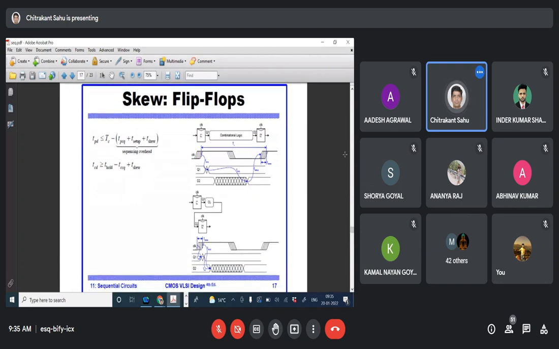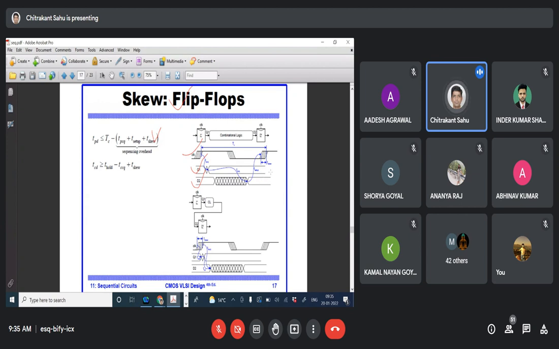This is the example we did in the case of a flip-flop, the same example with skew. So we have a clock, a q1 and a d2, like the previous exercise.